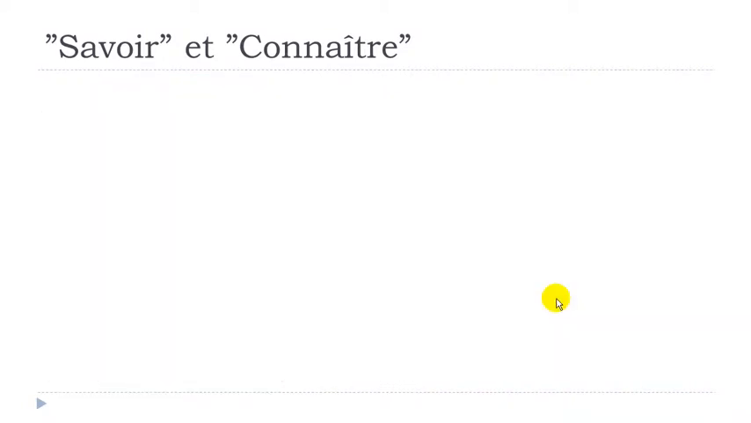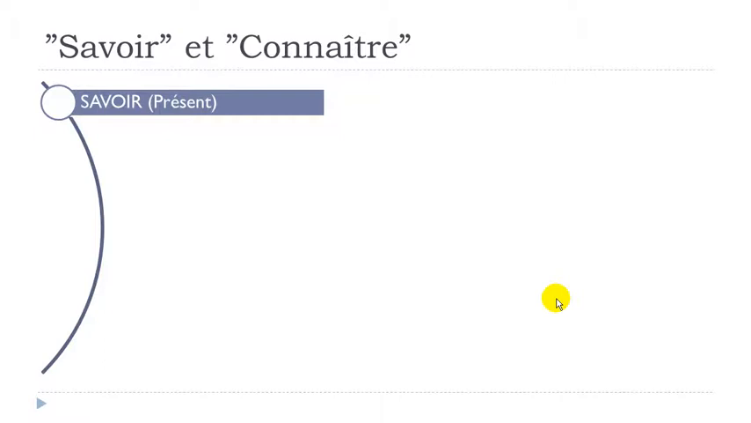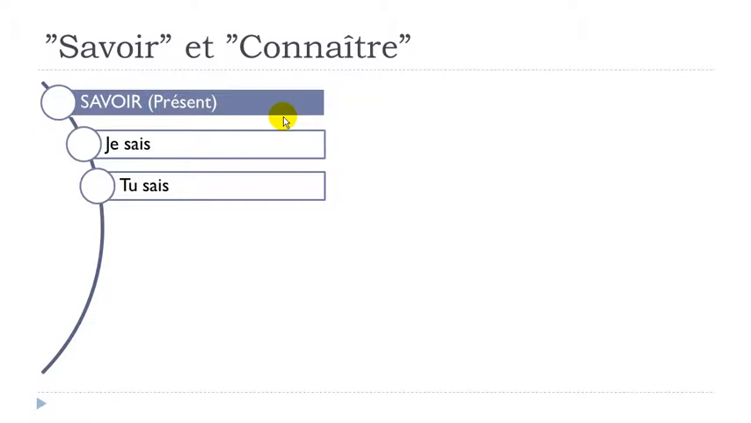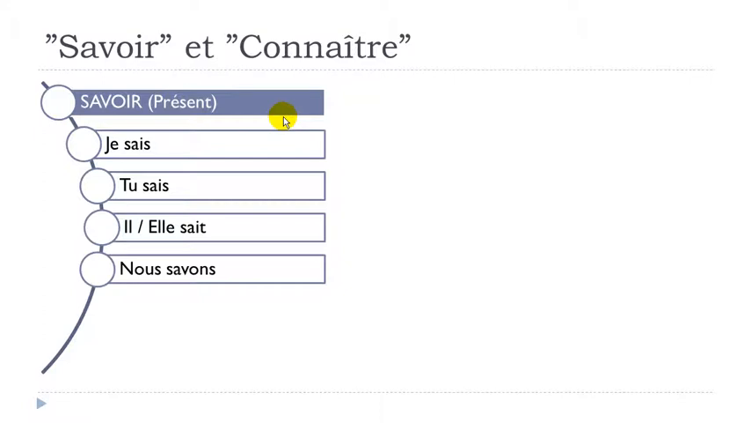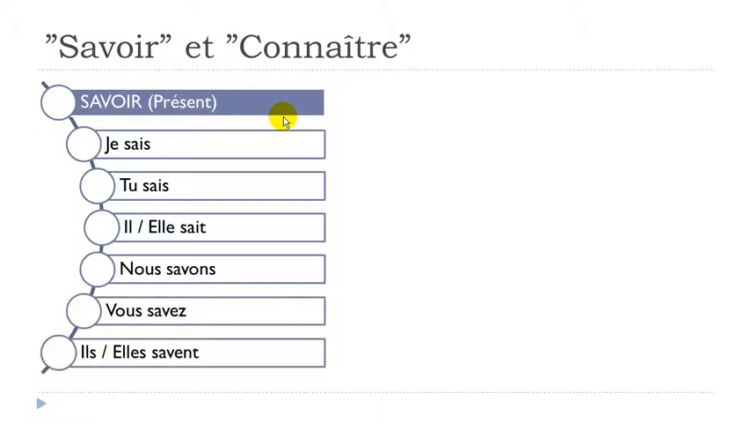First, of course, we should remember how to conjugate savoir at the present form. Je sais, tu sais, il sait, elle sait, nous savons, vous savez, ils savent, elles savent. If you look carefully, you write it S-A-I-S here, and here you write it S-A-I-T, but phonetically these three forms are the same. Je sais, tu sais, il sait, elle sait.